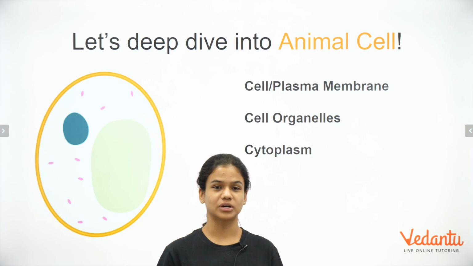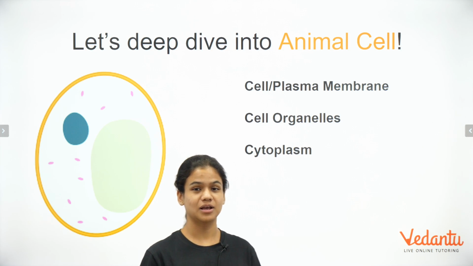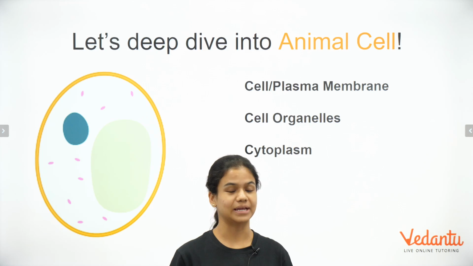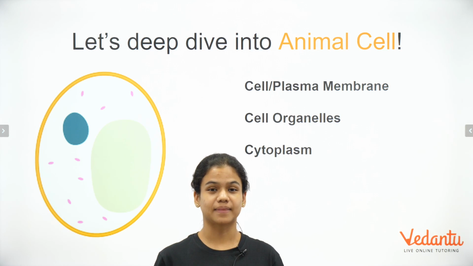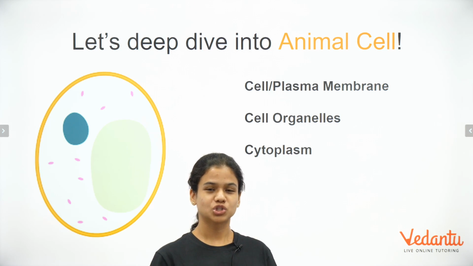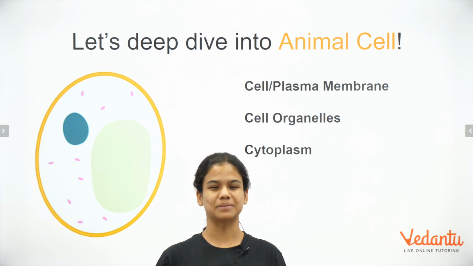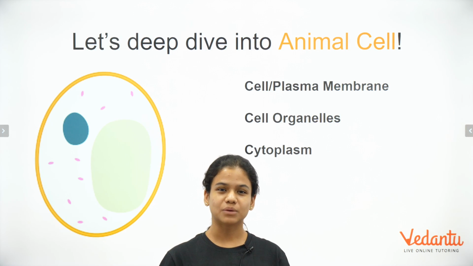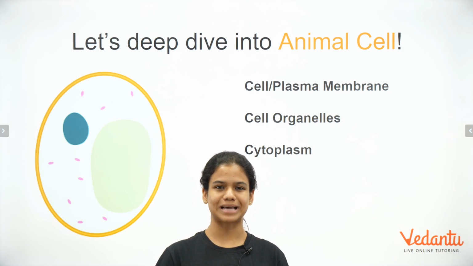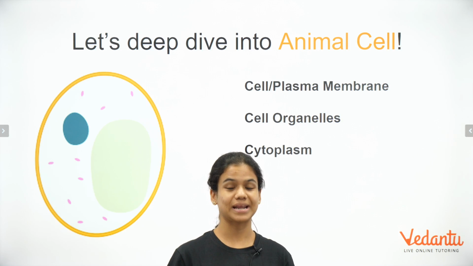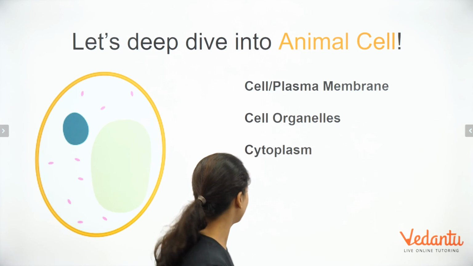For animal cell, we're going to first explore the main three components. The first component is cell or plasma membrane. The second is cell organelles and the third is cytoplasm. I'm going to mark it on the screen so it becomes easier to understand what is what, and then we're going to understand what these components actually do for the cell, and in fact for us.